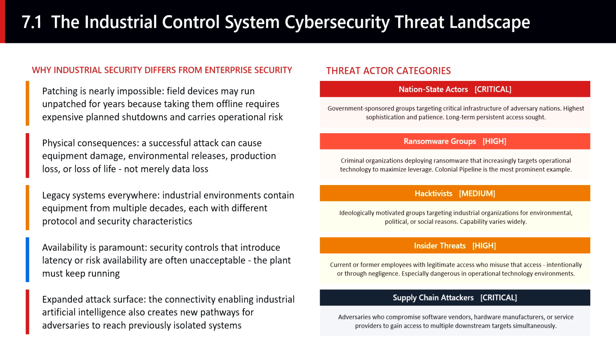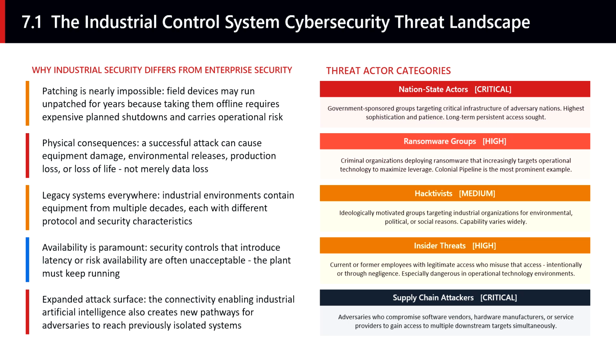The consequences of a successful attack also differ categorically. In an enterprise environment, a successful attack typically means data theft, financial loss, and reputational damage. In an industrial control system environment, a successful attack can cause explosions, chemical releases, power outages affecting millions of people, or contamination of drinking water.